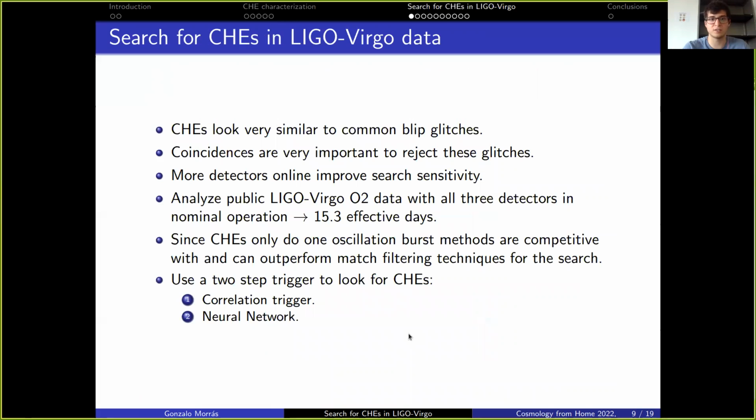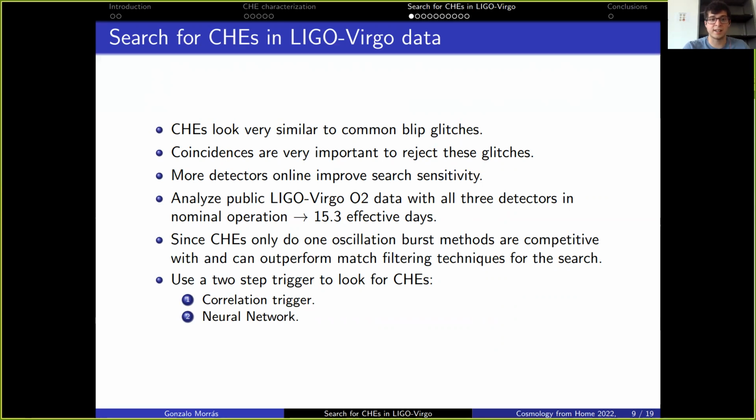Okay, so now I will start talking about the actual search for close hyperbolic encounters that we are going to do in LIGO-Virgo. So again, the first thing that we have to take into account is that these close hyperbolic encounters look very similar to some common blip glitches, which are transient sources of noise. To be able to reject these blip glitches, we'll have to use coincidences between detectors, because the noise will be uncorrelated between the detectors, since these detectors are hundreds of kilometers apart, but gravitational waves will leave a signal that is coincident between the different detectors, since it travels at the speed of light.